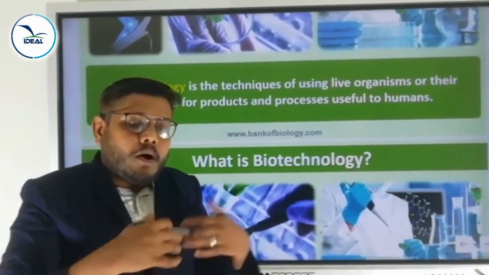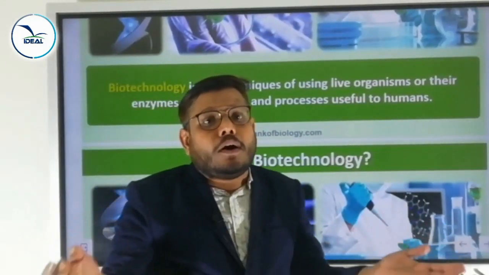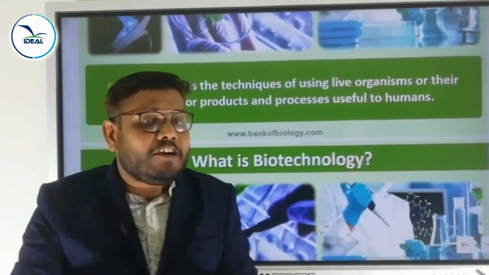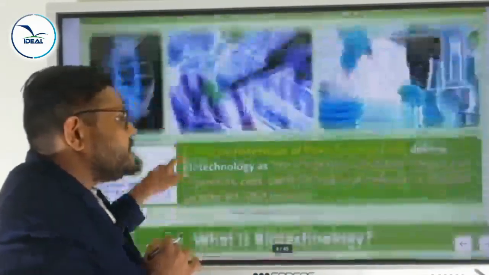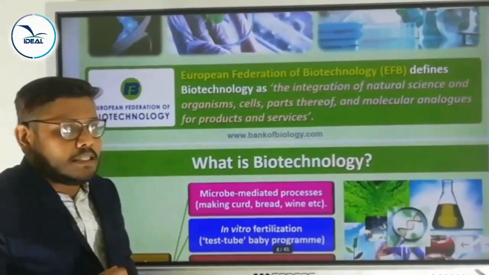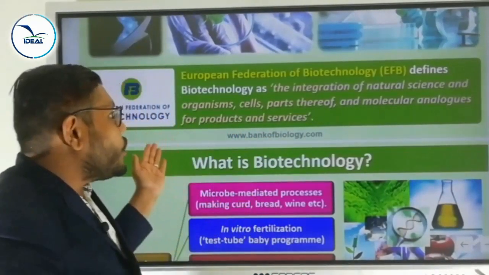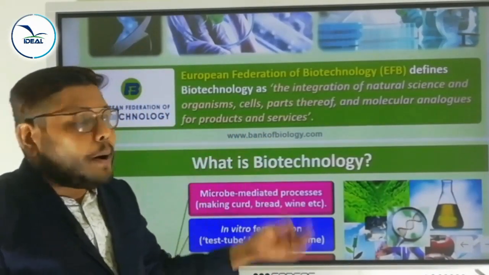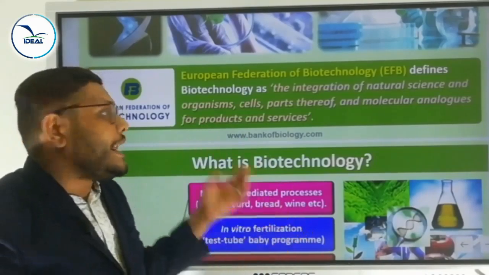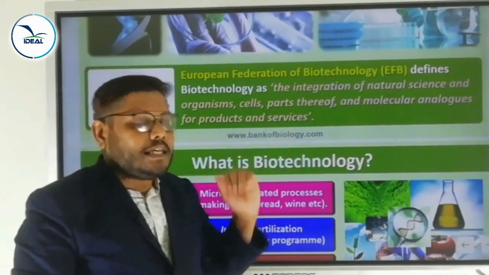There are different types of biotechnology. One is modern biotechnology and another one is the oldest form of biotechnology. According to the European Federation of Biotechnology, that is EFB, one definition is: it is the integration of natural science and organisms, cells, parts thereof and molecular analogues for products and services.